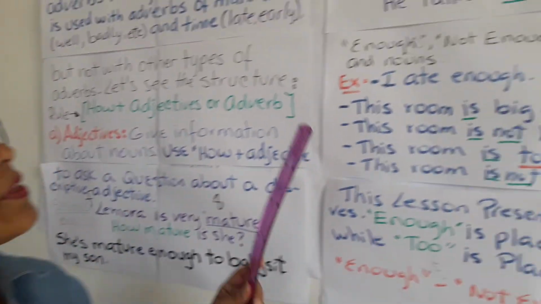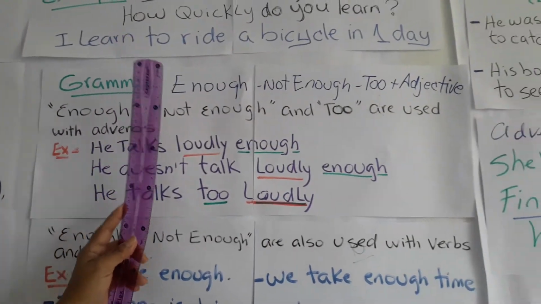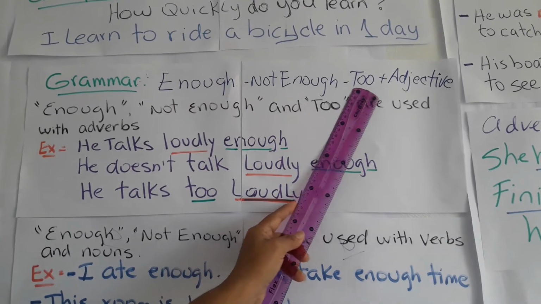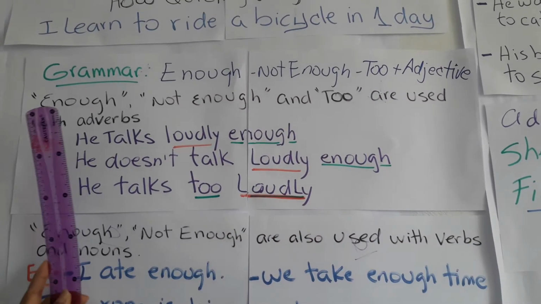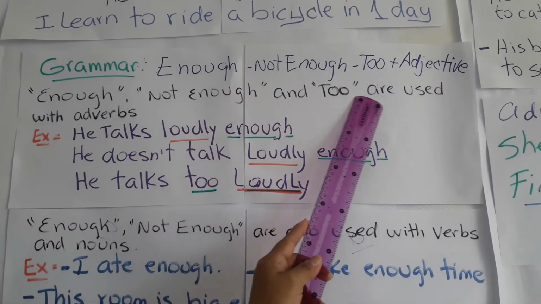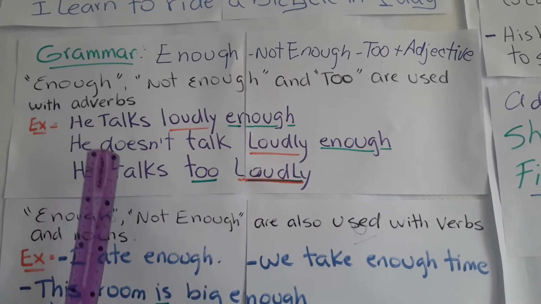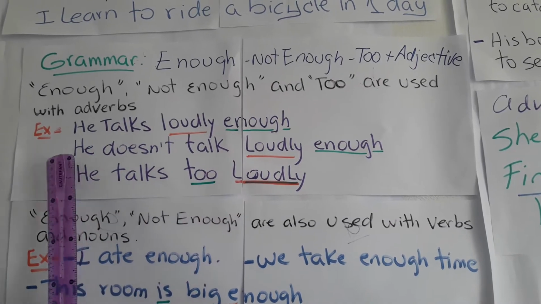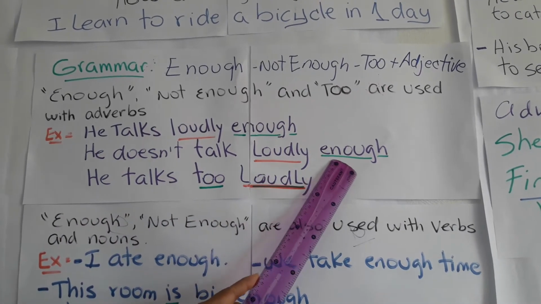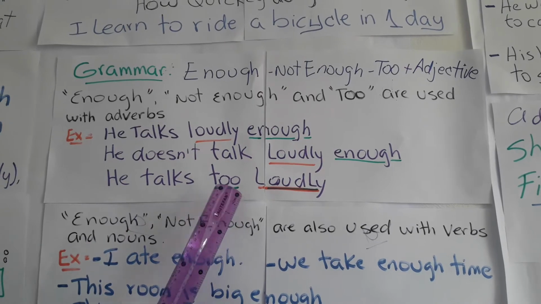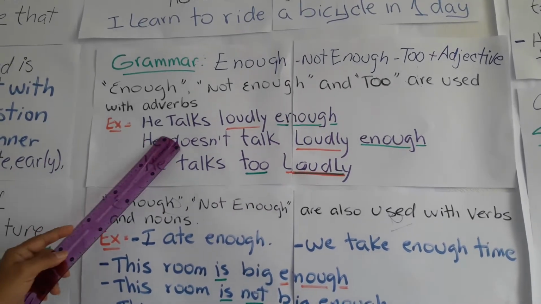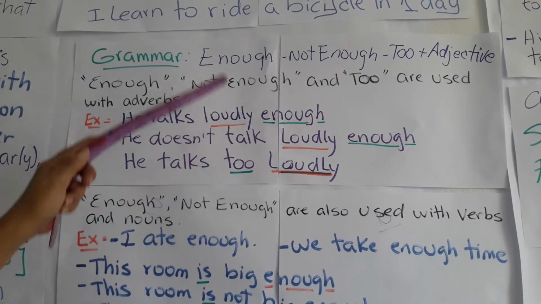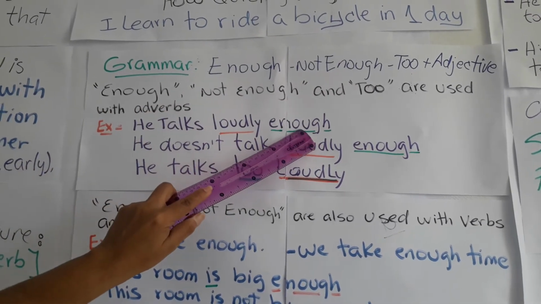So let's go. Grammar. Enough, "suficiente". Not enough, "no suficiente". Too, "muy", plus adjective. Enough, not enough, and too are used with adverbs. Example: he talks loudly enough. He doesn't talk loudly enough. He talks too loudly. So in that case, the adverb comes first, and after that we have enough at the end.